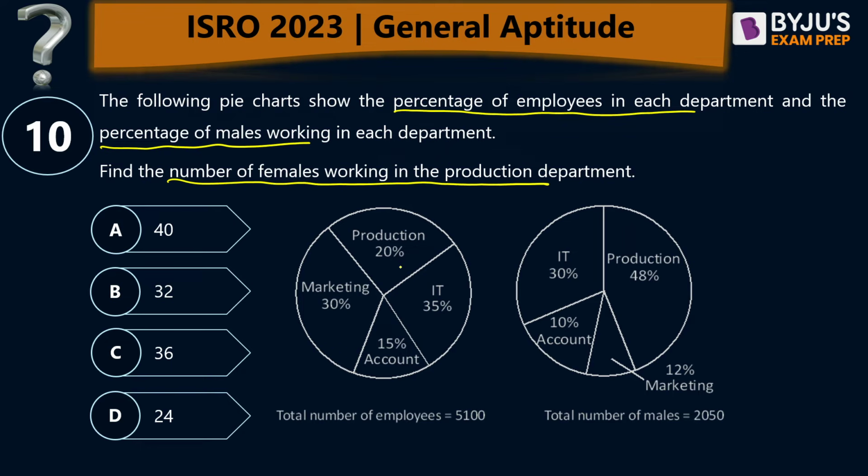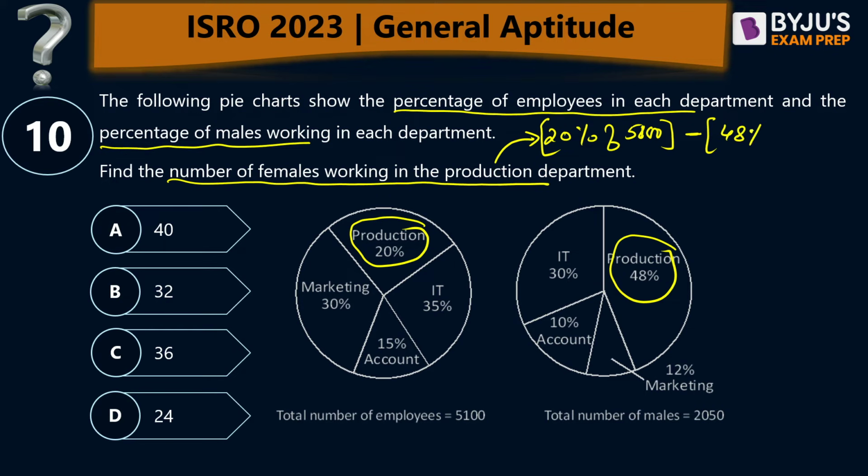The female pie chart is not given, but the total pie chart and male pie chart are given. So how many total people in production and how many males in production? If you subtract them, you get the females in production. So what should be the answer? Very simple logic. It is 20% of 5100, the total people in production, minus the males in production. How many males in production? 48% of the total males, and total males here is 2050. That is what we are supposed to do.